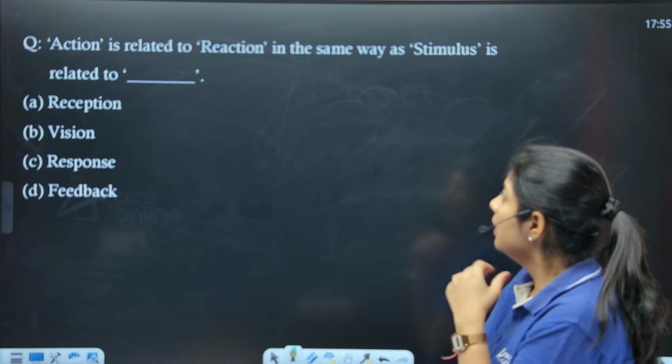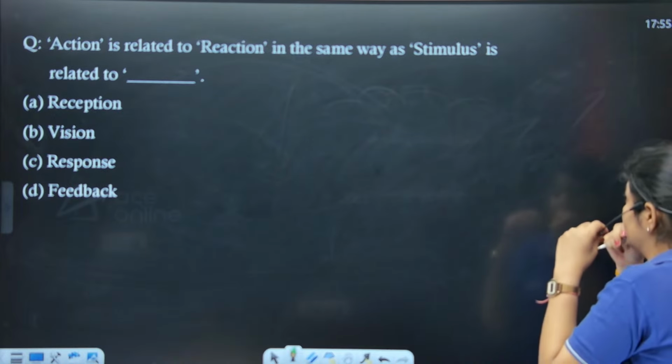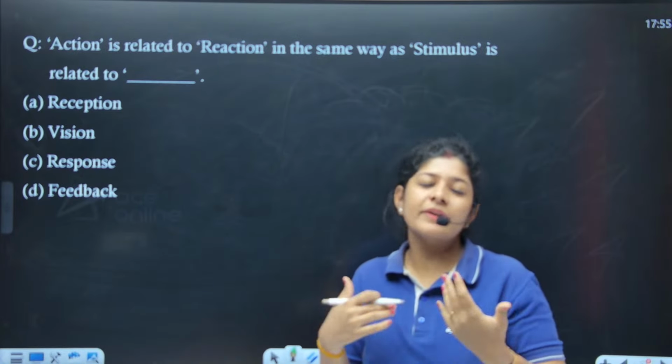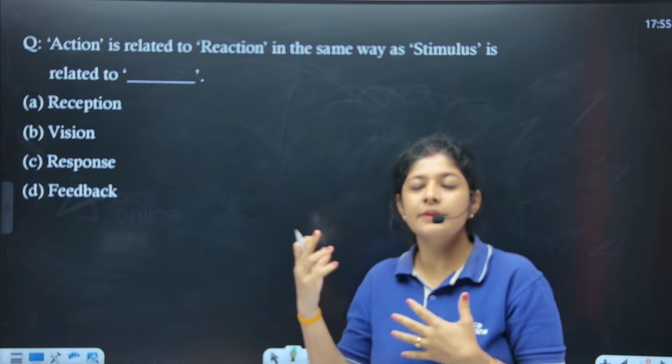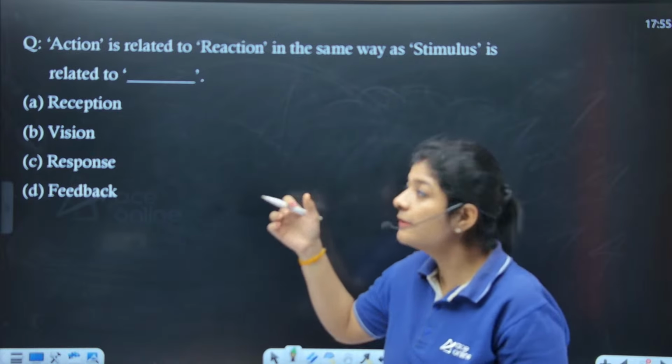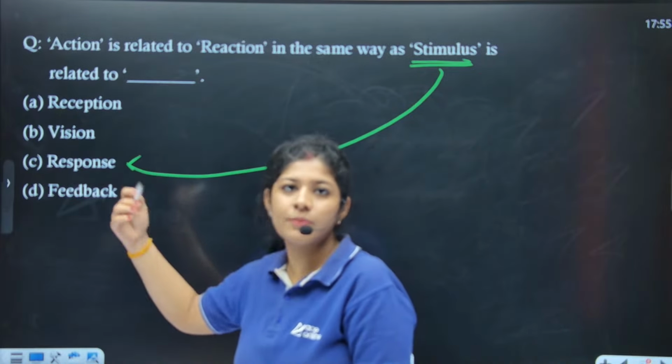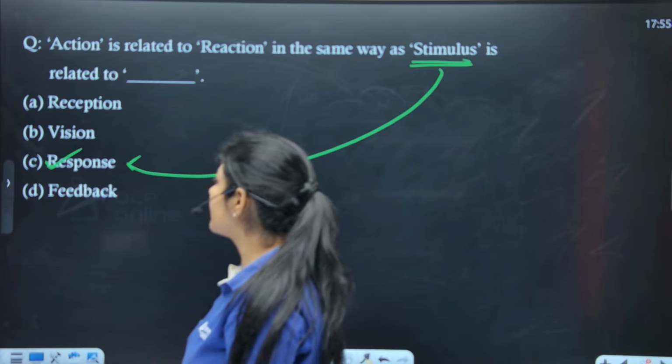So here, stimulus, here what we are having, we again need to find out the similar relation or similar words over here. So the similarity that we are having over here is of the response. Option number C is the correct one. Next.